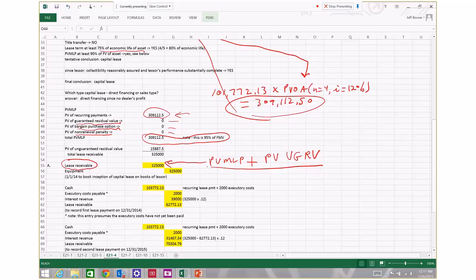The present value of the minimum lease payments is 309,112.5.